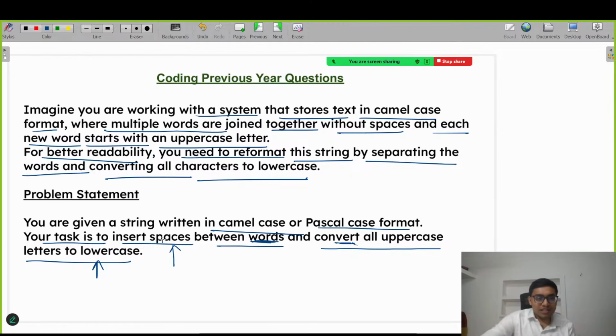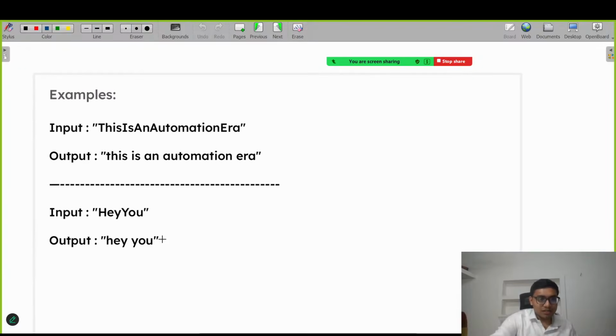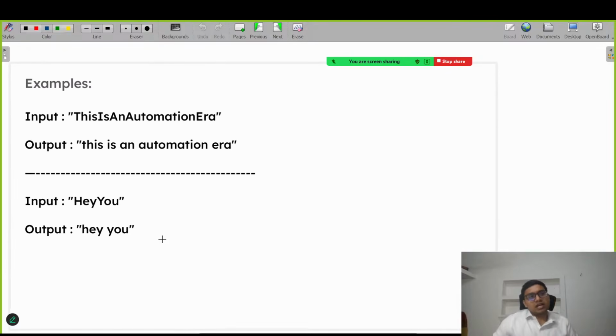Fine, so let's see the example. In the input section here, we are able to see this is an automation error. According to the problem, every word starts with a capital letter. This particular word starts with capital T, then capital I, then capital A, and then automation error, here capital A and capital E as well. In the output section, we are able to see the capital letter being converted into the small letter, and I is also converted into the small letter, A is also converted into the small letter.